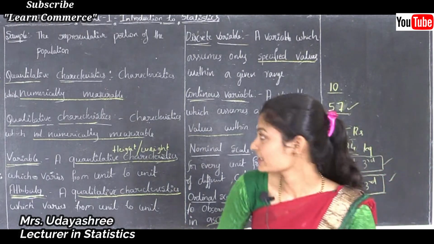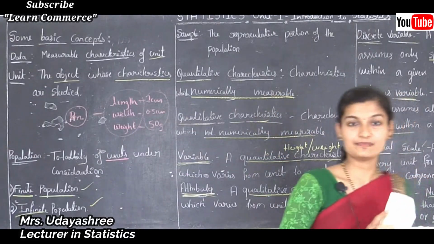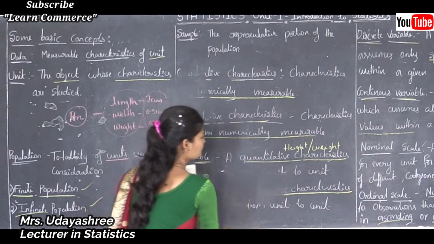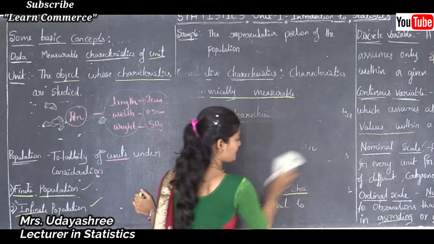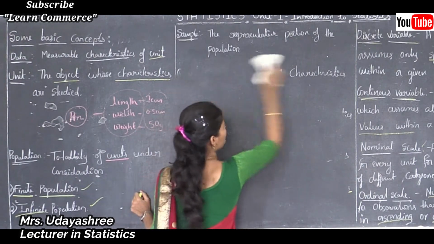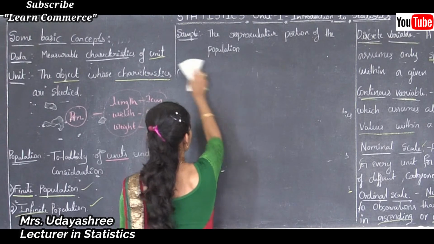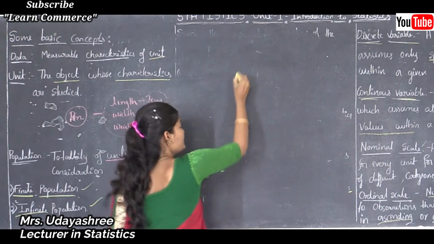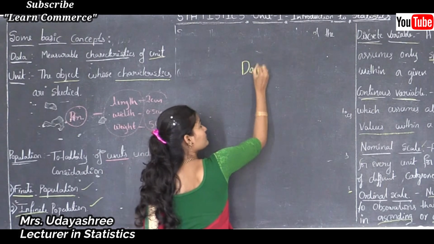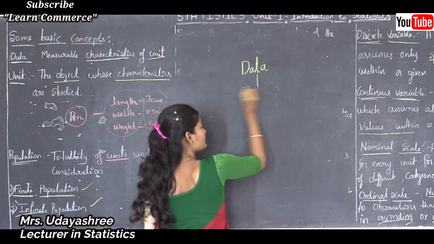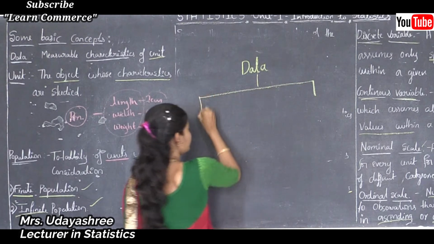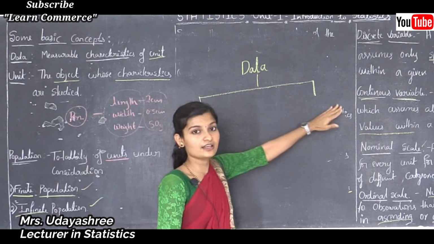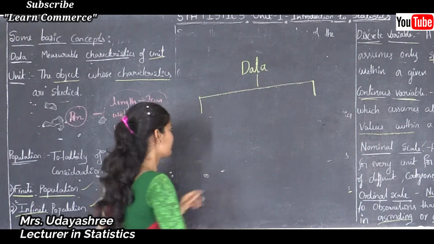These are the important basic concepts of statistics. Today we discussed what is data, and in data there are two types: numerically measurable characteristics and numerically not measurable characteristics.